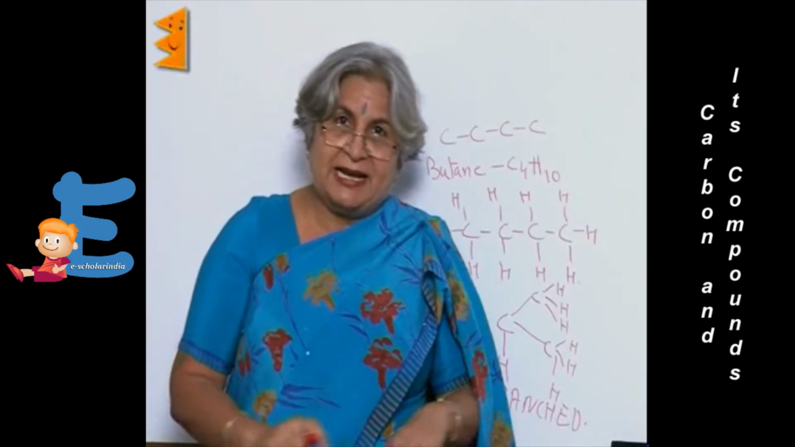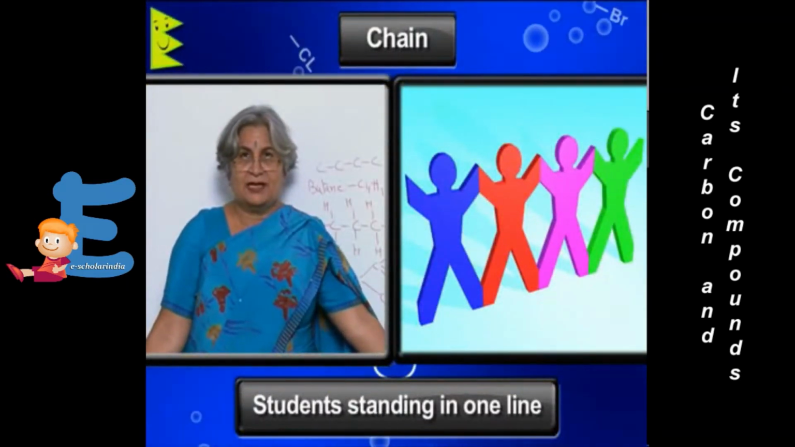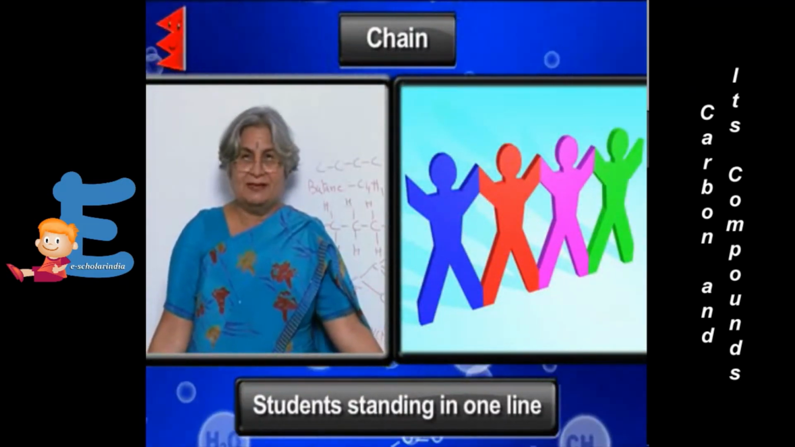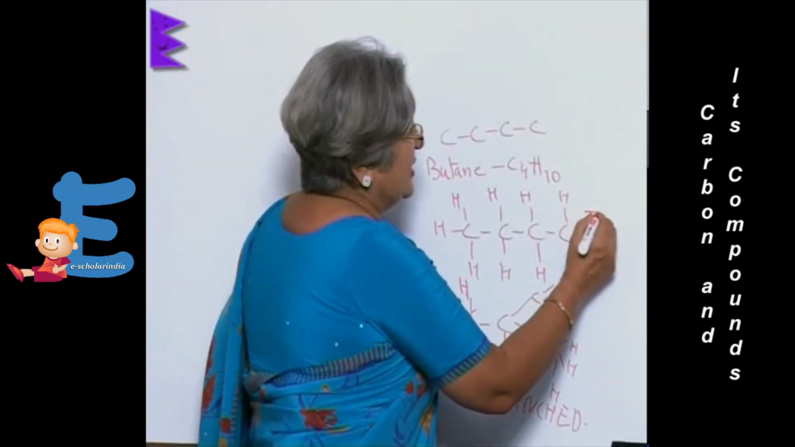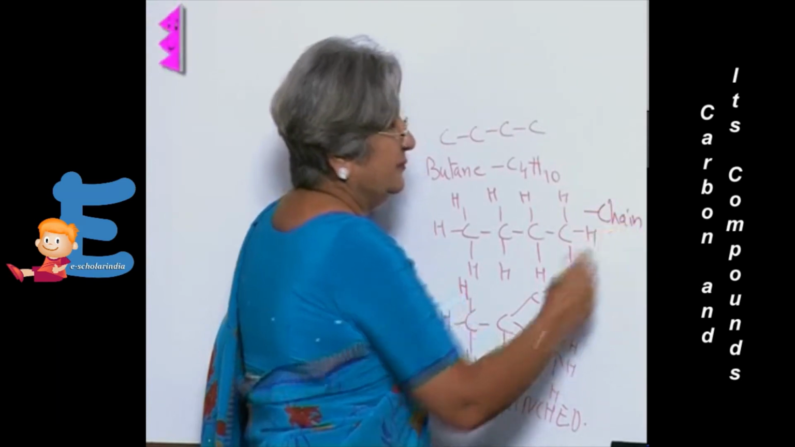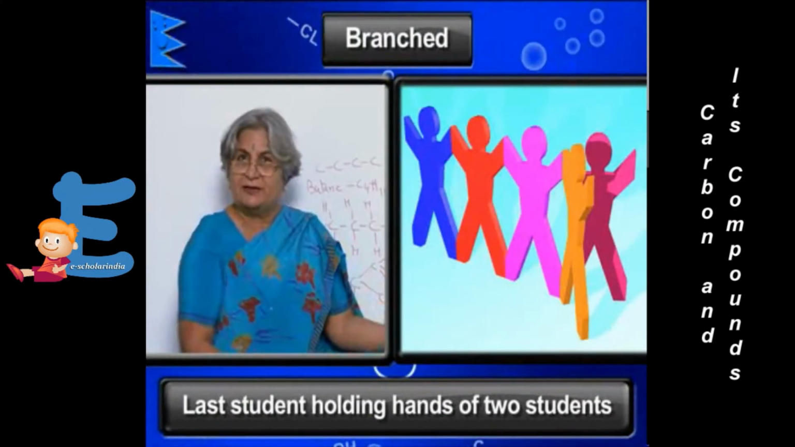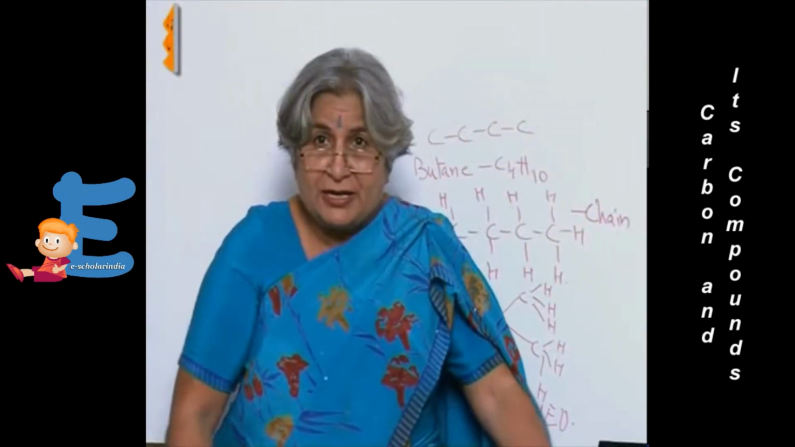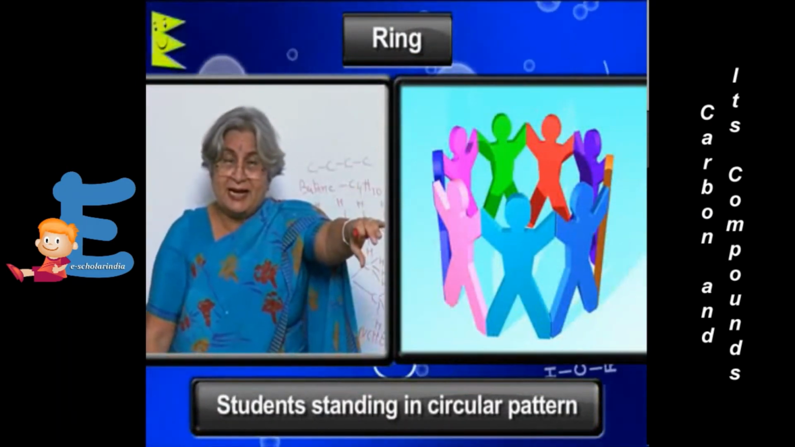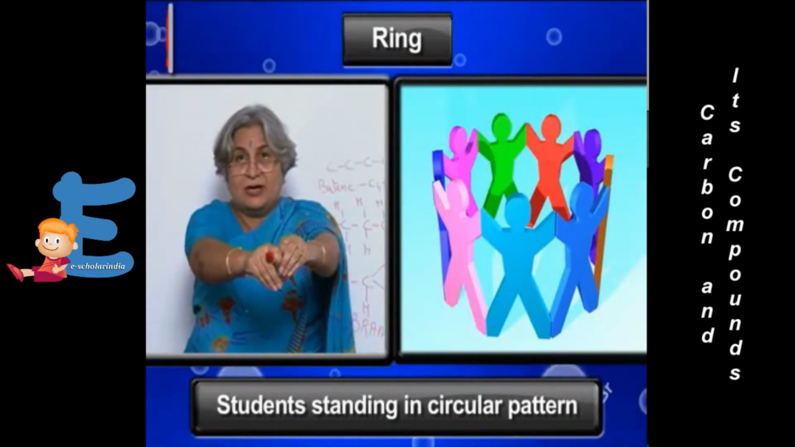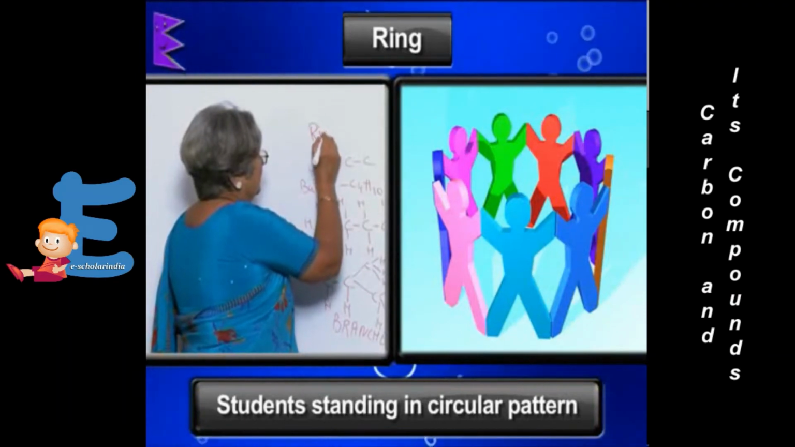Now you see, interestingly enough, say there are 10 boys and girls standing in one line, they can just hold their hands. So what will that resemble? That will resemble a chain like this. This is a chain. Or maybe the last student is holding hands of 2 students. That will be branched. But what if they form a ring? The first child and the last again hold hands together. So that will be the formation of a ring.